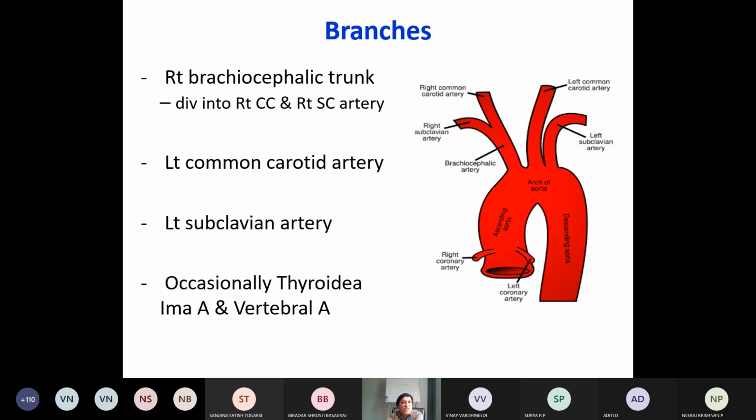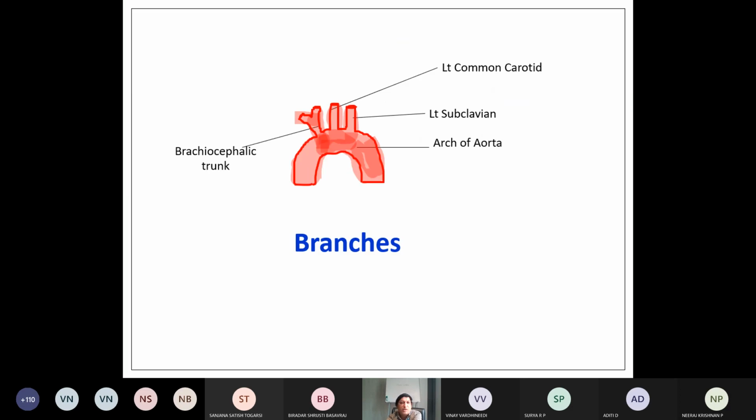So right brachiocephalic trunk, left common carotid artery, left subclavian artery, then occasionally thyroidea ima. Okay, occasionally. Now, one more diagram is there. Clearly you can see the branches. See, left subclavian, left common carotid. This is the arch of aorta, then brachiocephalic trunk. Okay, this is a common diagram.